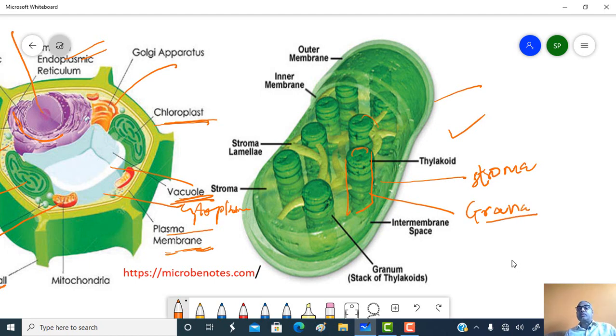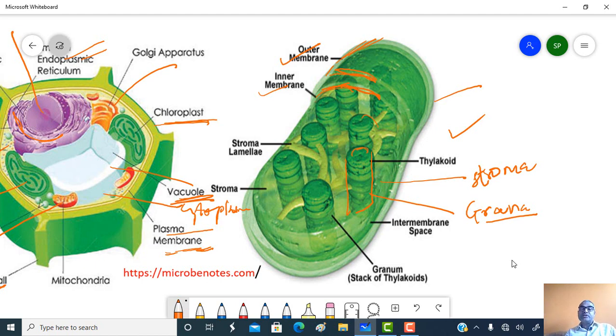In the envelope or membrane, there are two types of membrane: one is the outer membrane and another is the inner membrane. As the name indicates, the outer membrane is present on the outer side. This one is the outer membrane and this one is the inner membrane. Both membranes are present.